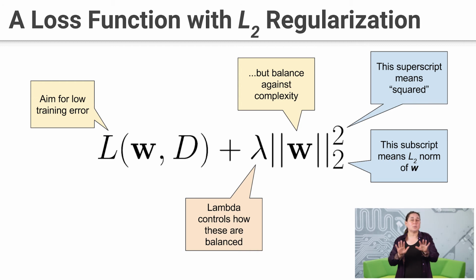And you'll see these two terms are balanced by a lambda. That's a coefficient that says, how much do we care about getting the examples right versus making the model simple? And the choice of lambda is really up to you and depends on your problem.